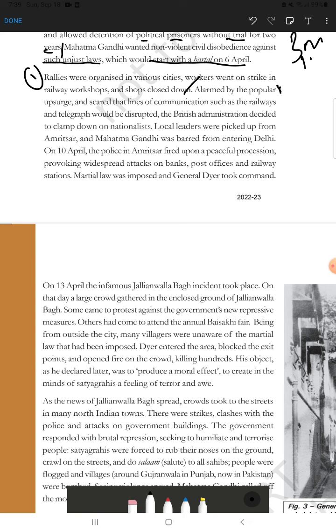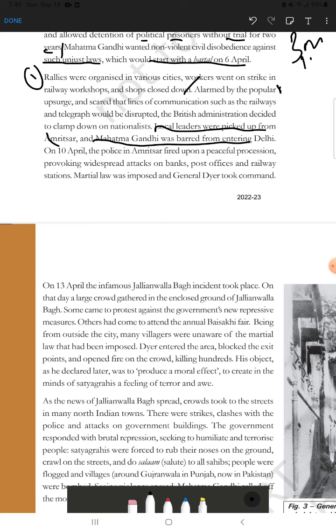For that, what they did was pick up local leaders from Amritsar, and Mahatma Gandhi was barred from entering Delhi. At that time they served a notice on Gandhi that he could not enter Delhi, and they told the local leaders of Amritsar to slow down. They would pick them up under the Rowlatt Act and put them in jail for 2 years without any bail.